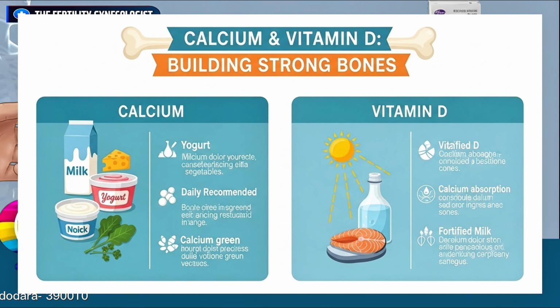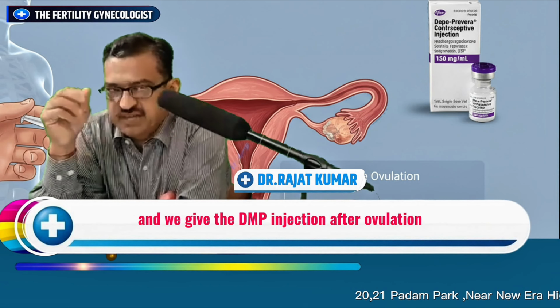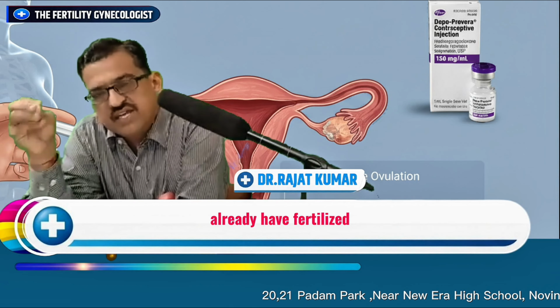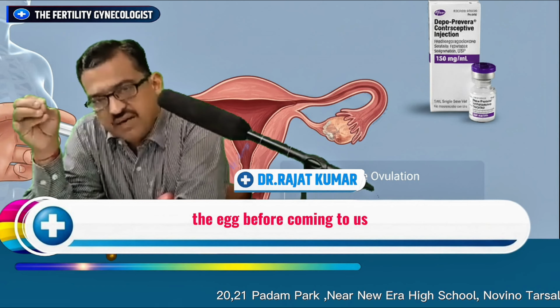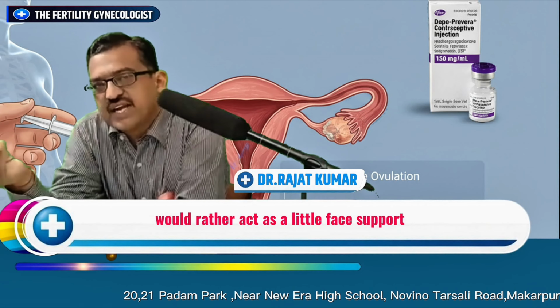What causes depot to fail? I mentioned again in my video, if the patient's LMP was say 14 days back, she has had ovulation a couple of days before, and in the last 7 to 10 days she has had intercourse, and we give the DMPA injection after ovulation, then it is likely that the female may already have fertilized the egg before coming to us. And if we give DMPA, the giving of the DMPA would rather act as a luteal phase support.